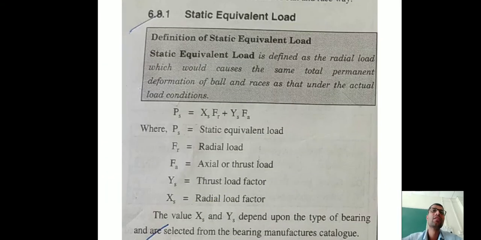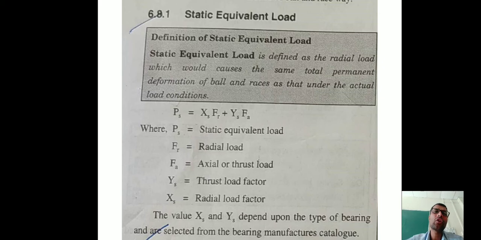So friends, what is my static equivalent load? Static equivalent load is denoted by PS, P static. P for load, S for static. Static equivalent load is denoted by P static, means PS. So a formula is there, with the help of which we can calculate the P static or static equivalent load.